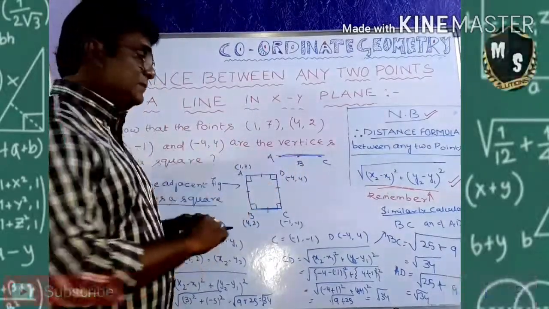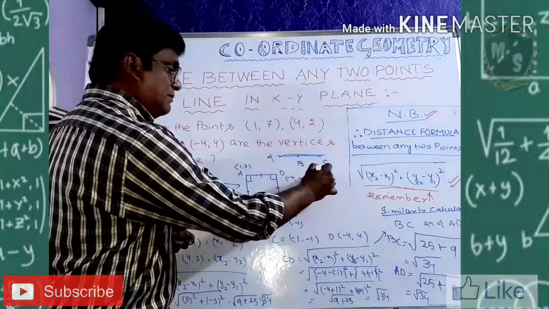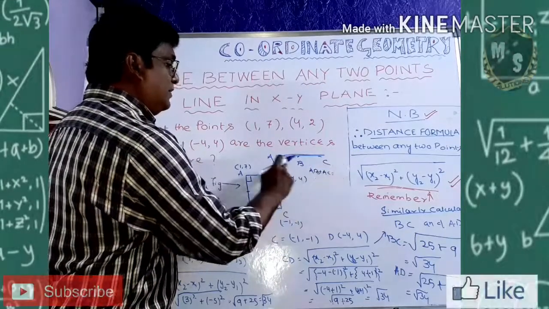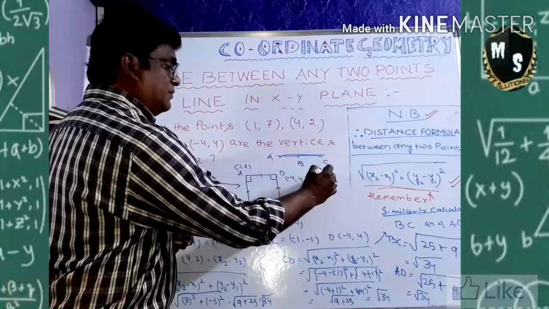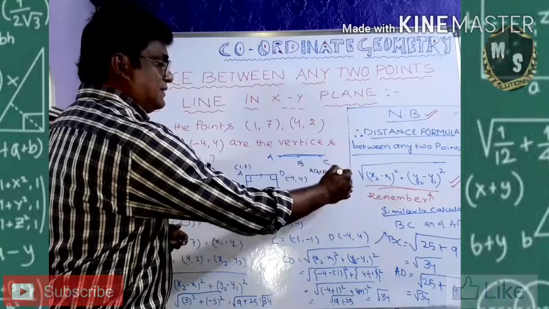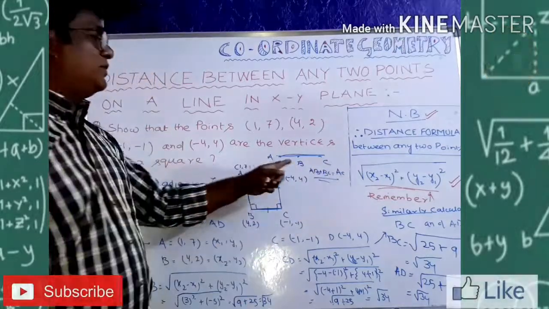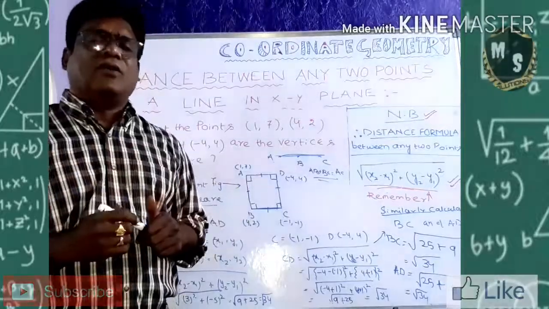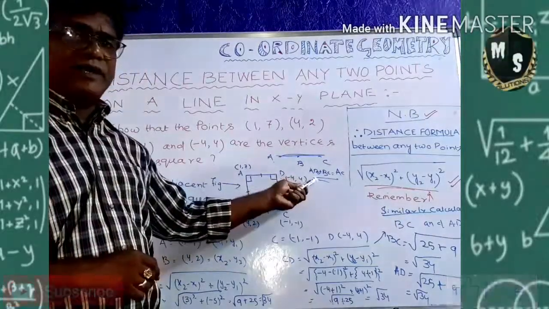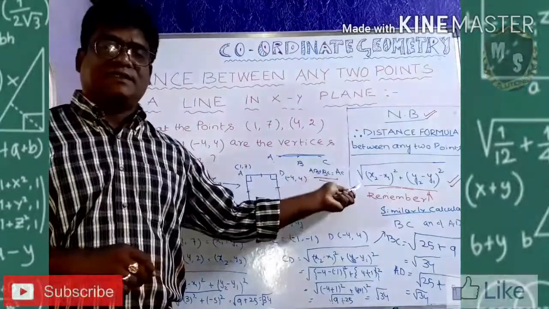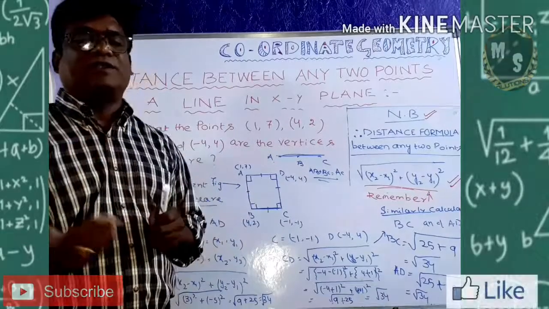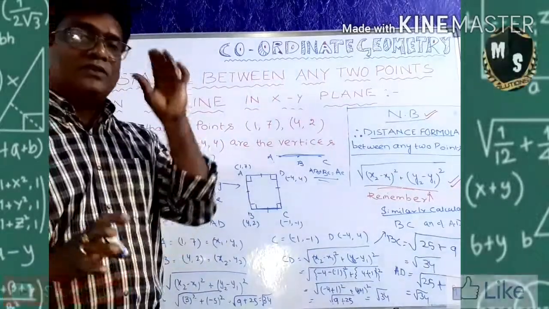AB plus BC must be equal to AC. Then only these 3 points are on the same straight line. Here you have to calculate AB distance, BC distance, AC distance, then add AB, BC and see whether it is the same as AC or not.